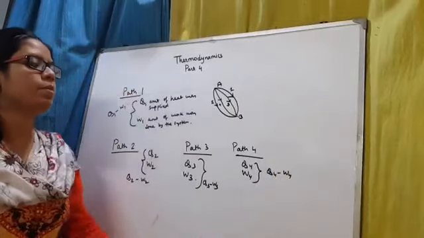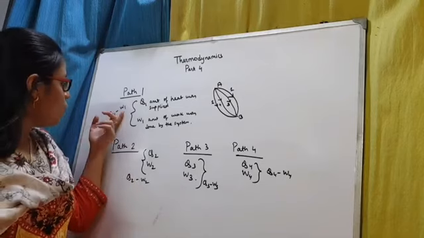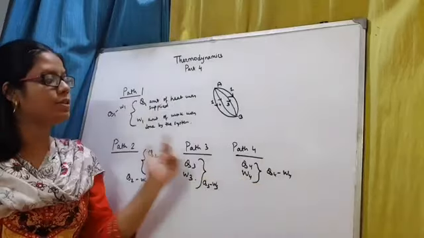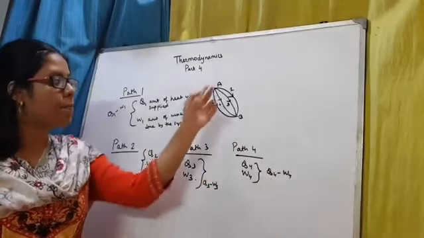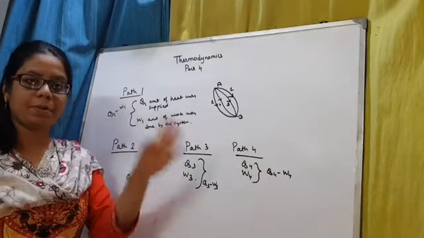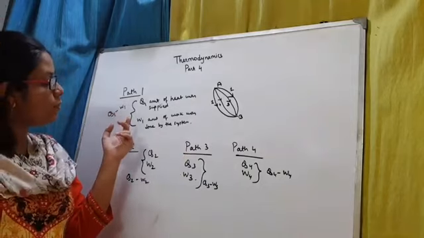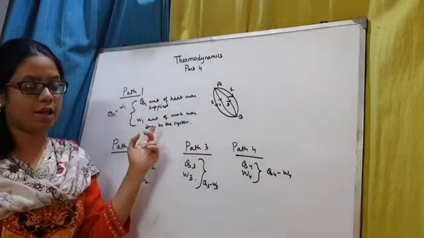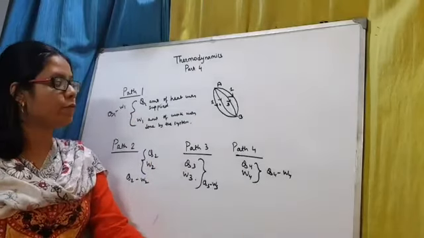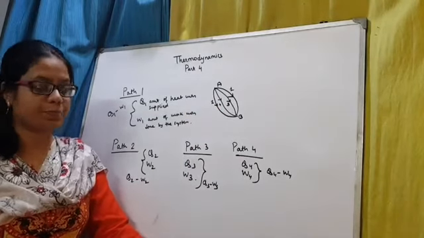If we carry out this experiment, we will see that all these differences, Q1 minus W1, Q2 minus W2, Q3 minus W3, Q4 minus W4, will be equal. Their paths are different. The values of Q1, W1, Q2, all of these may be different. But the difference between the heat energy supplied and the amount of work done will remain constant in all of the paths. No matter which path you take for going from A to B, this difference will remain constant.